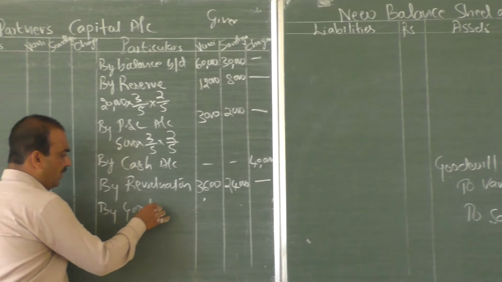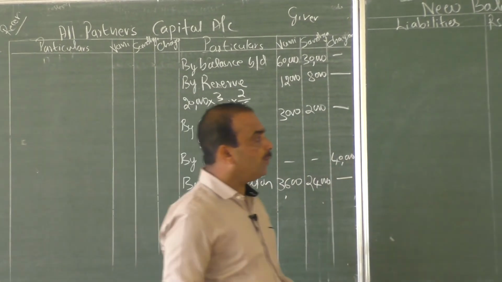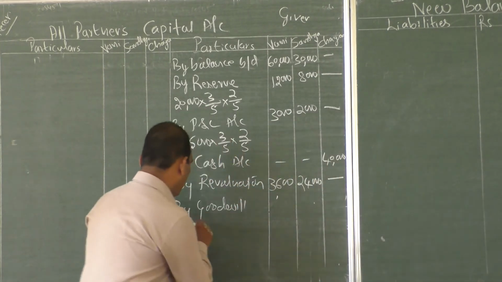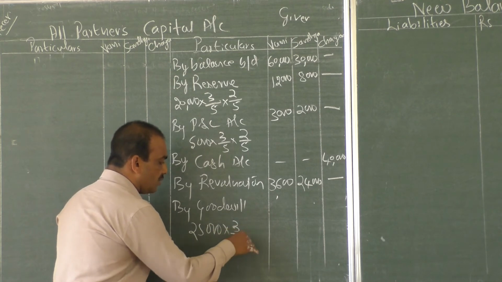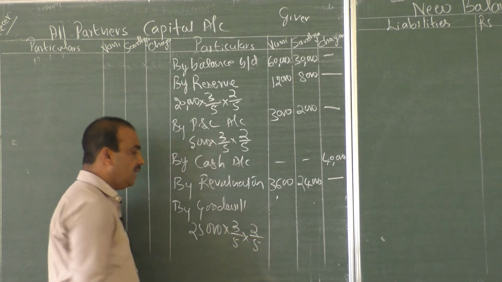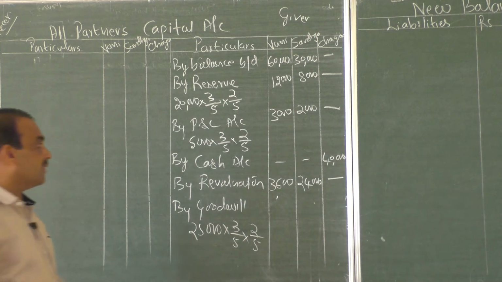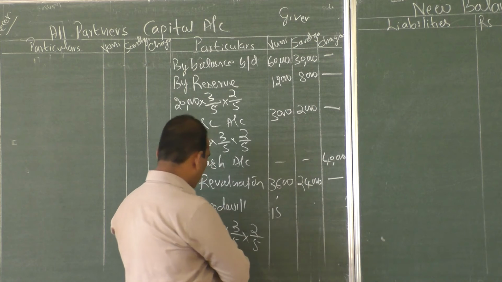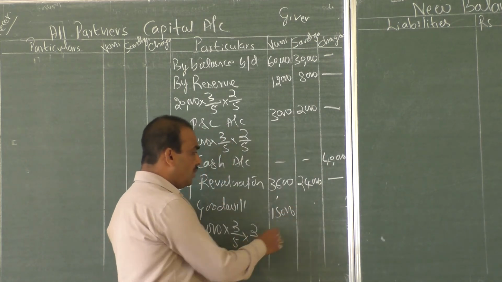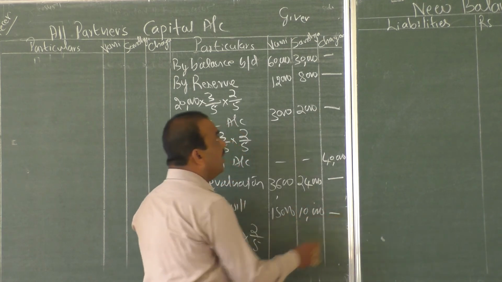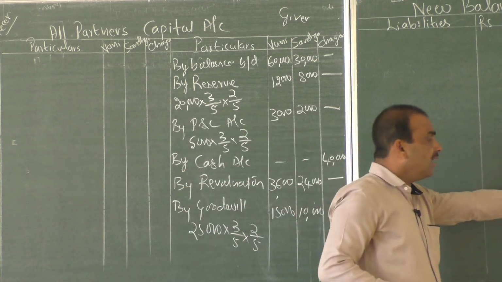So the total goodwill of the firm is raised at rupees 25,000. It is shared in the ratio of 3:2, that is 3 by 5 and 2 by 5. 15,000 and 10,000, total 25,000. And there is no share to Chaya. See, summary. This is the theory of the journal entry.